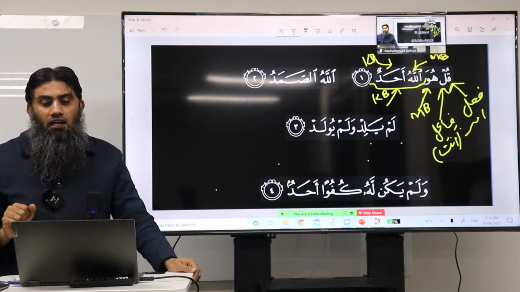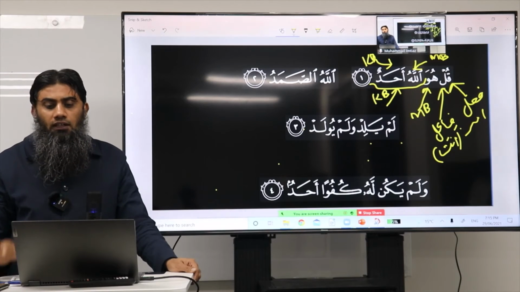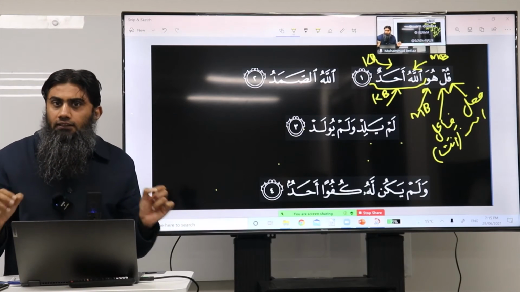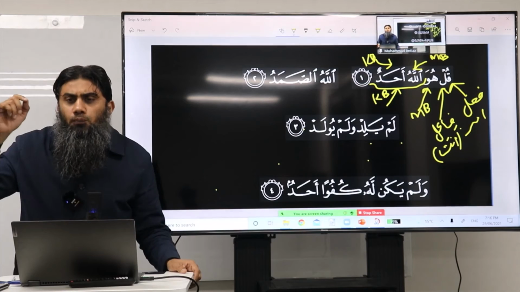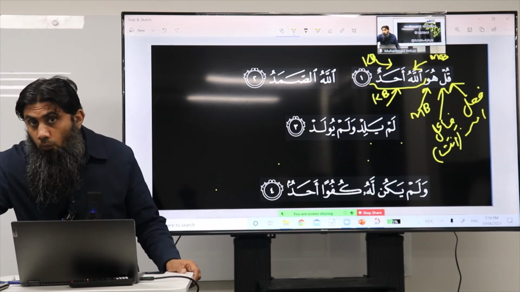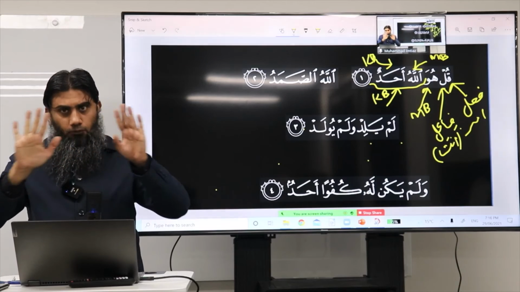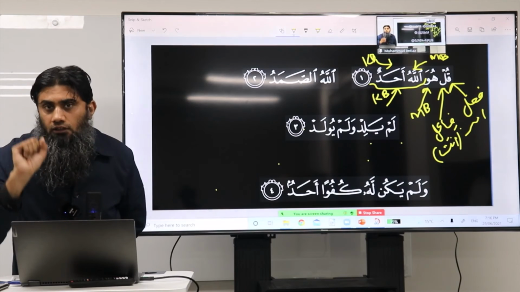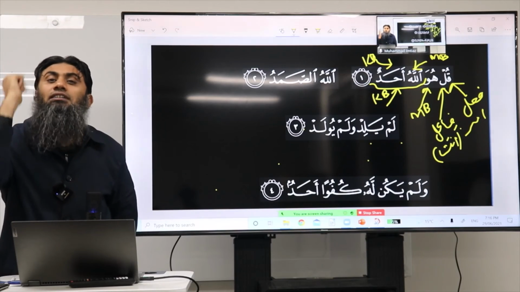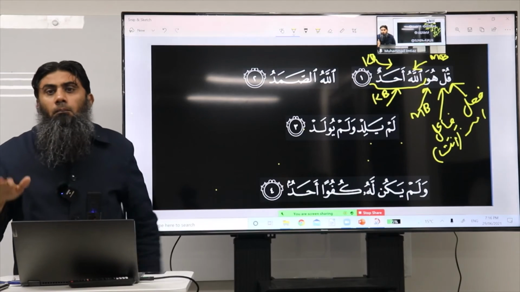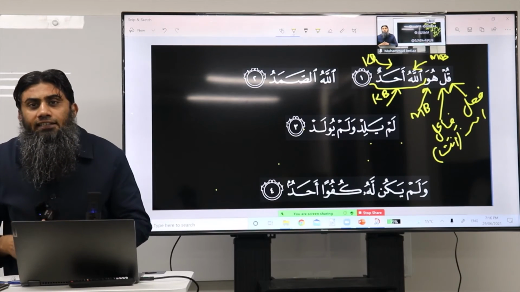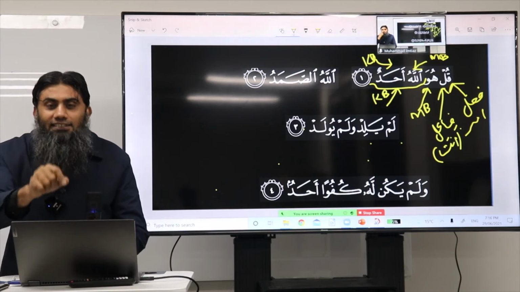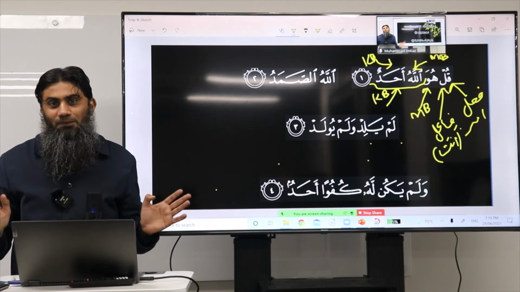Let's move on. Allahu as-samad. Now please pay attention here. We know something technically as students, that by default mubtada is always proper and khabar is common. That's the default position. If we think from this angle, okay, Allahu can become mubtada, it is proper, but as-samad we cannot make it khabar. But please pay attention. There are exceptions to this rule as well, because there is no such rule without exceptions.